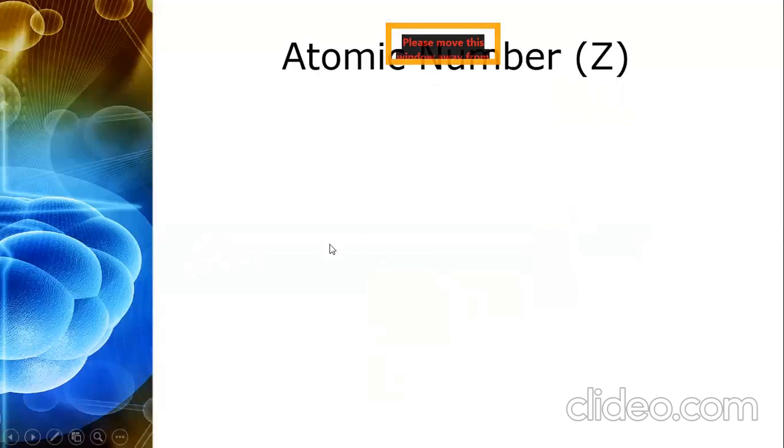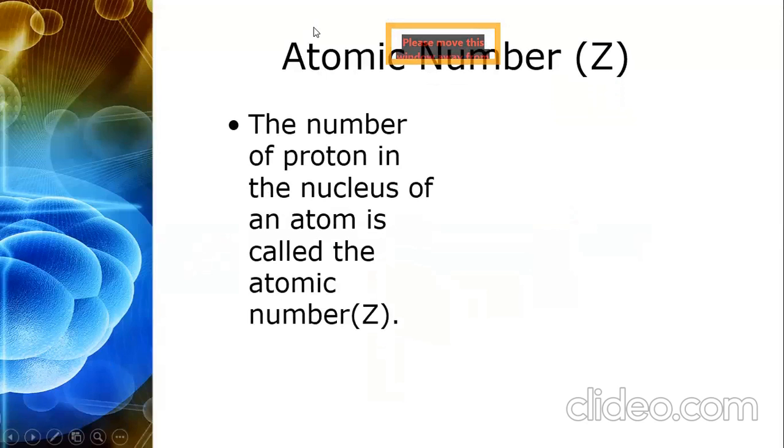So now move to the atomic number. Atomic number is the number of protons in the nucleus of an atom. This is called the atomic number, and it is denoted by the capital letter Z. If you remember, in class 6 you learned the chapter Elements, the simplest kind of matter, and the same chapter we learned in class 7 as well, where we learned in detail about the atomic number. Every element has been assigned a particular atomic number.